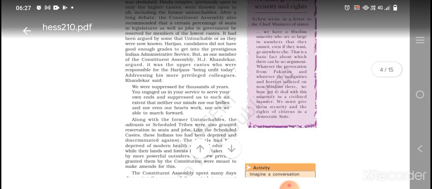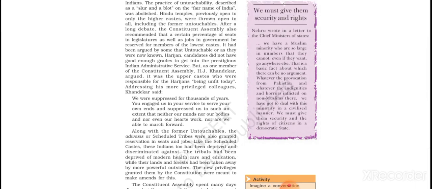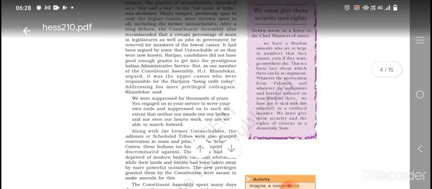Now let's get to the next, that in spite of that, along with the farmer, as I told you, Adivasis or scheduled tribes were also granted reservations. And Indians too had, because the same things were happening to them. And what was the main thing that was done with them, that their homes were taken, means they were taken out of their forests, and also they were deprived of modern healthcare and education. Okay.